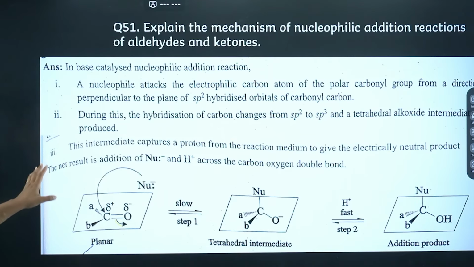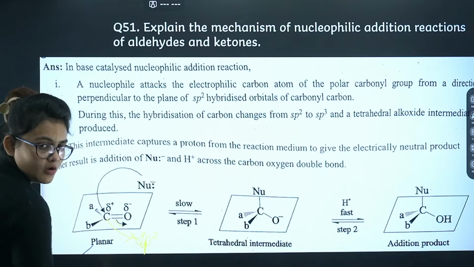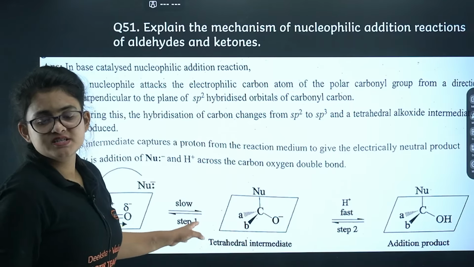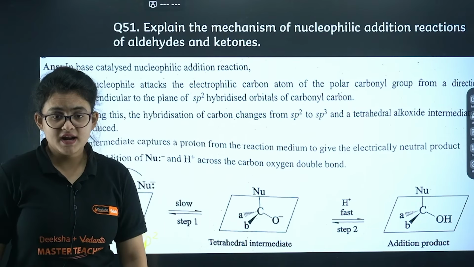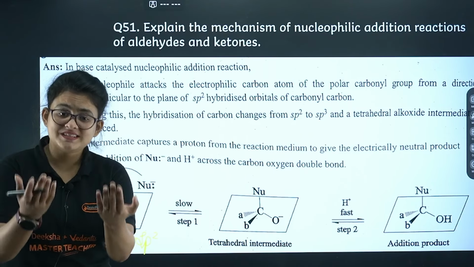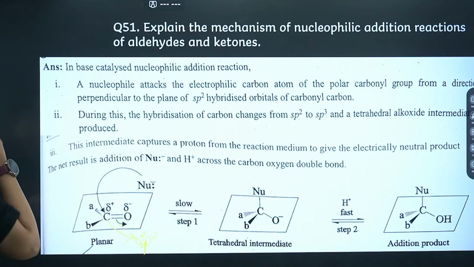So the most important thing that you have to explain properly is that this carbon is sp2 hybridized. Okay, from sp2 hybridization, through the intermediate and the addition product, ultimately you are ending up with sp3 hybridization. Okay, remember that. Let's proceed.